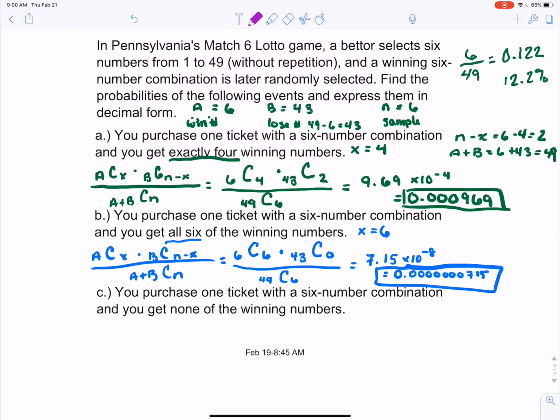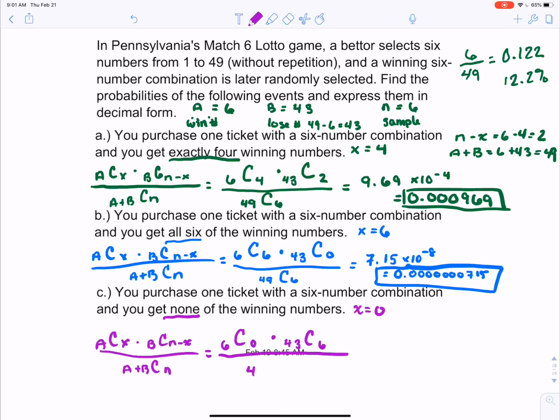Now, last but not least, we want to see what's the probability that we will get none of the winning numbers. So that means our x equals 0. We still have our same basic hypergeometric formula. So there's 6 winning numbers. We don't want to get any of them. There's 43 losing numbers. We can pick any 6 of them. And then there's still 49 total numbers, of which we have to choose 6. When we plug that in and round to 3 significant figures, we get a much higher probability.